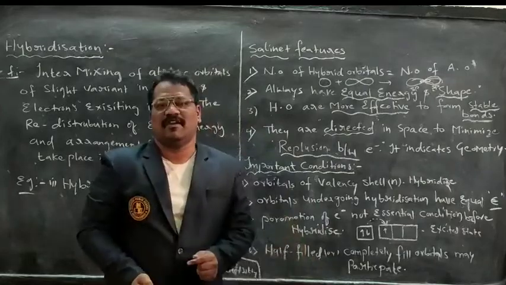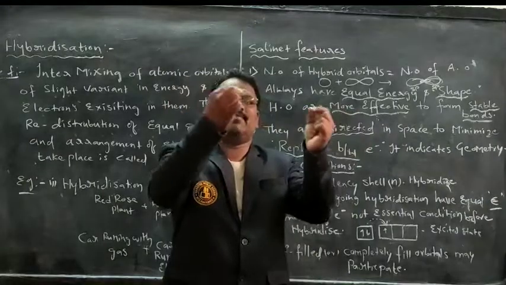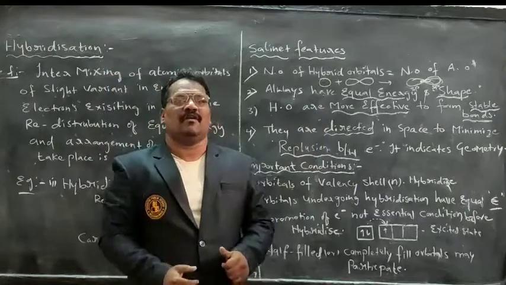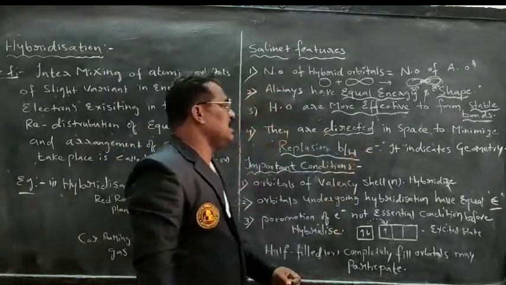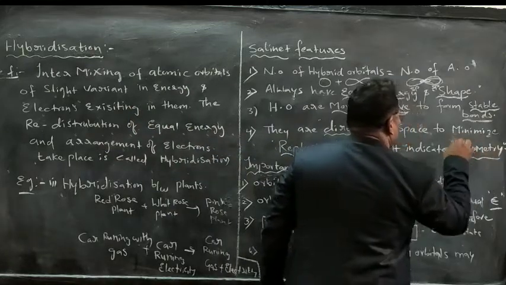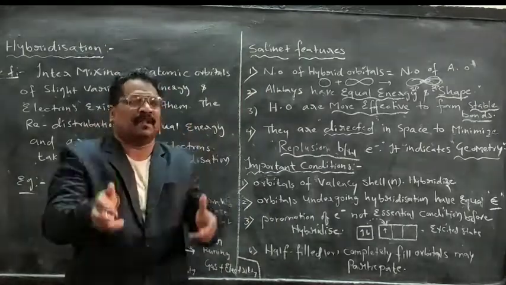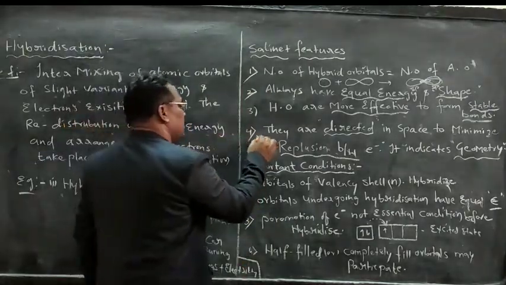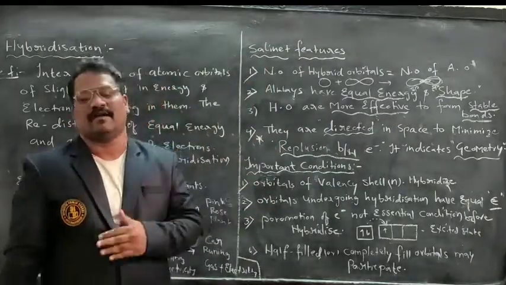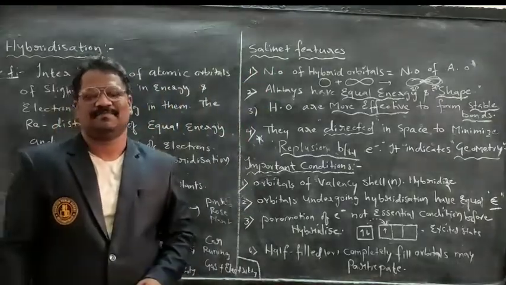In each orbital, electrons will be existing; each hybrid orbital will have electrons. So to minimize the repulsion force between electrons of hybrid orbitals, they will be directed in different directions. It indicates nothing but what? It is playing a role called geometry. Geometrical structure can be obtained based upon this particular point. These are the four points which are required to form a molecule called hybridization.